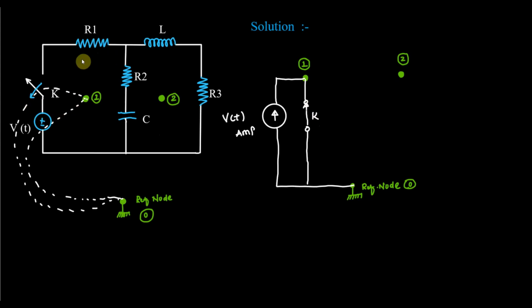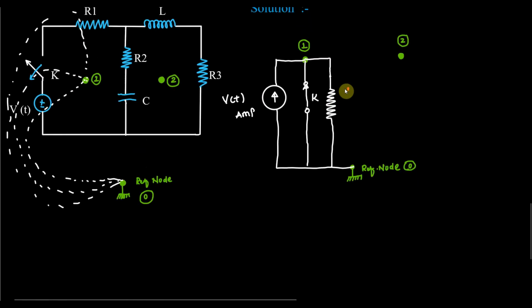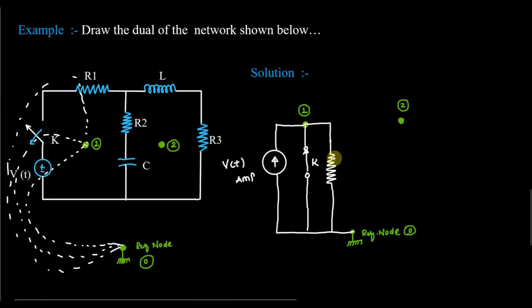Now there is another element, resistance. This is also present in the mesh 1. So it is again connected between which two? 1 and 0. So you have to take these dotted lines like this. So it is connected between 1 and 0. Fine. So I will again make like this. So this will represent the conductance, and the dual of resistance is conductance. So I will write the value will be the same. Value is R1 and its unit is mho. Why mho? Because this represents the conductance. That's why it is mho.